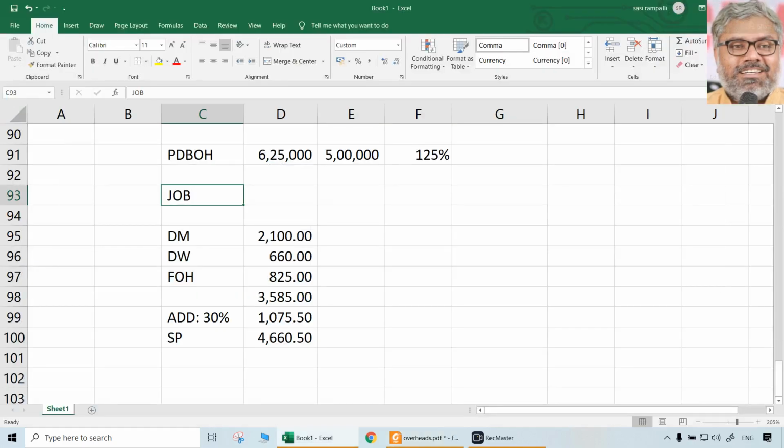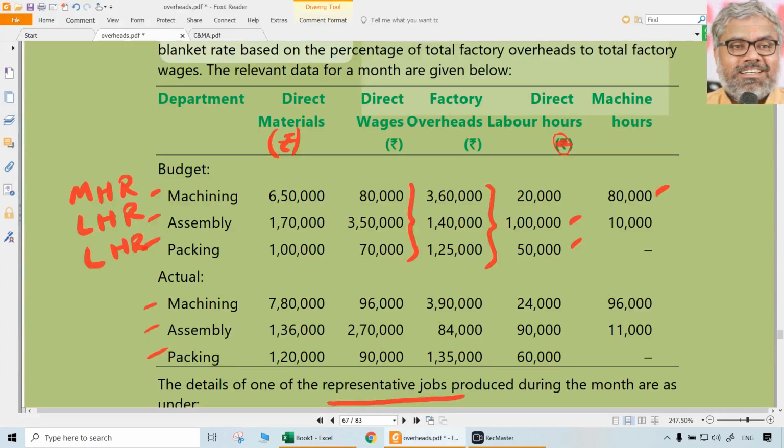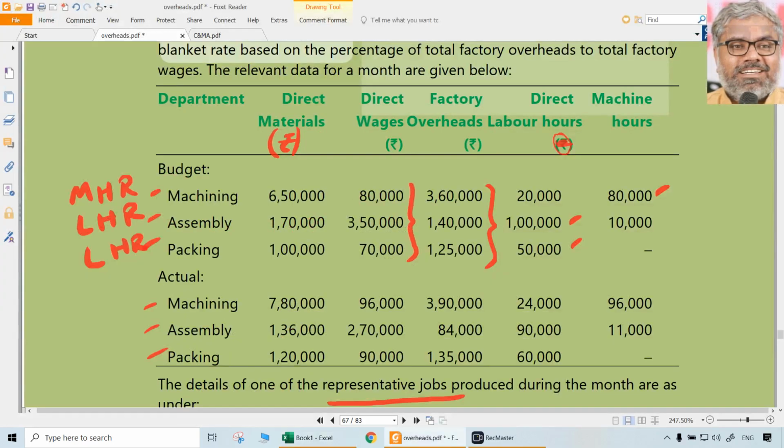So let us do that, finding out the machine hour rate and labor hour rates for each of these departments: machining, assembly, packing. Machining, what could be the machine hour rate? What is machine hour rate? Simply budgeted factory overheads divided by machine hours. So 3,60,000 divided by 80,000. That means 4.5 rupees is the machine hour rate per hour for the machining department. Overheads divided by number of machine hours.